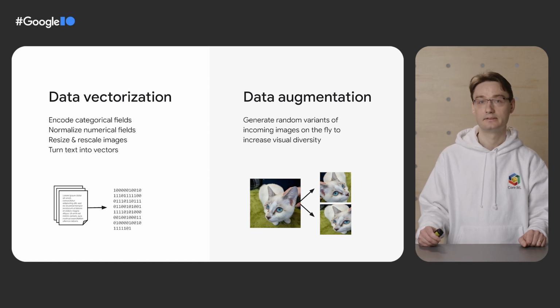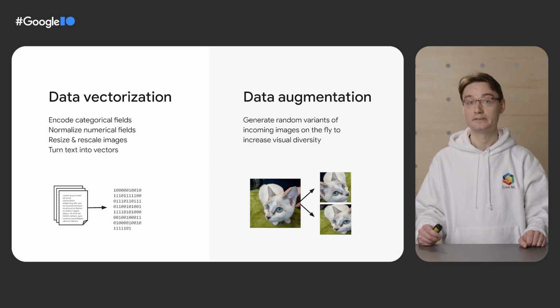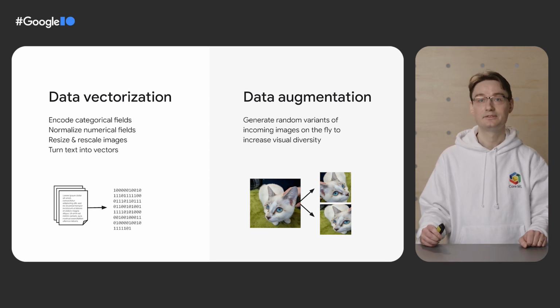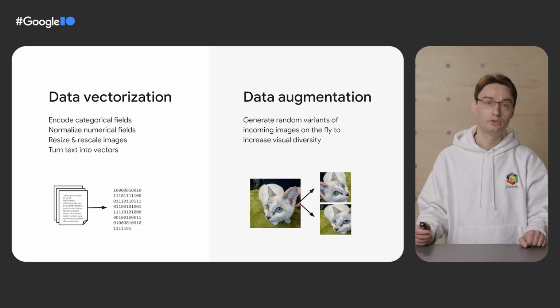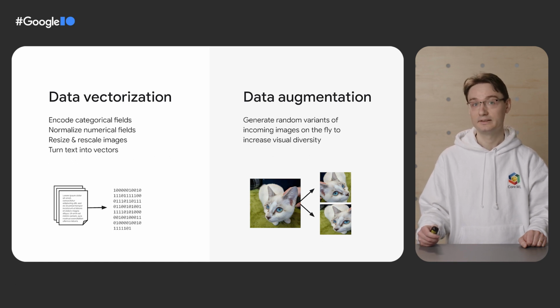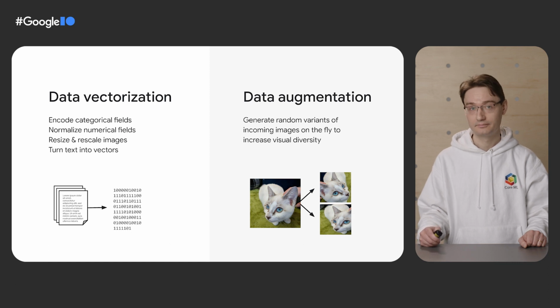The second use case is data augmentation. Data augmentation is mainly used when processing images. The idea is to generate random variations of an incoming image on the fly so as to expose your model to a greater diversity of inputs during training. It's a great way to make the most out of a small dataset and train models that generalize better to new images.